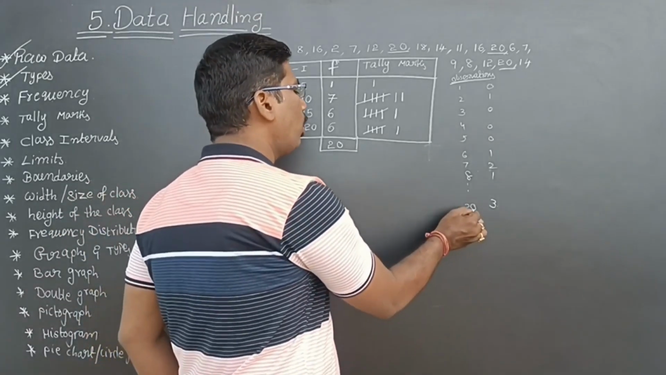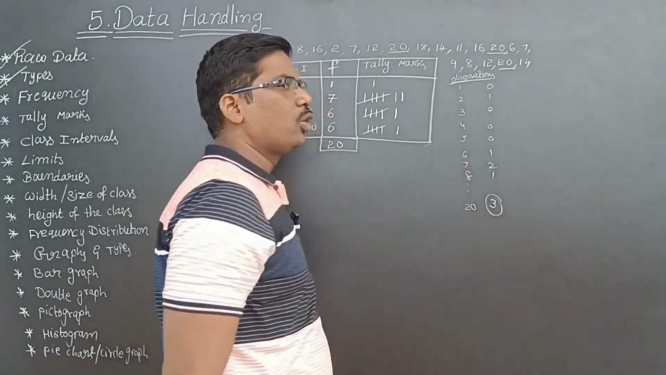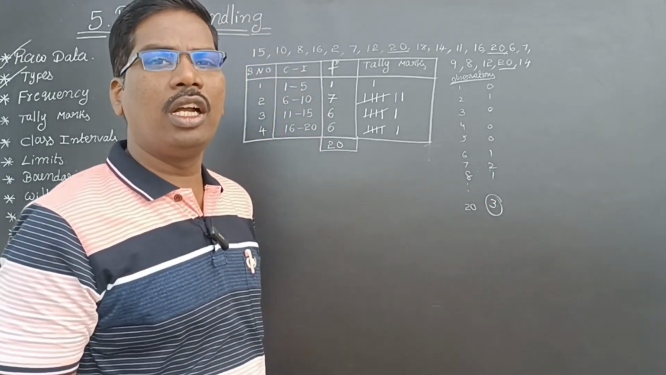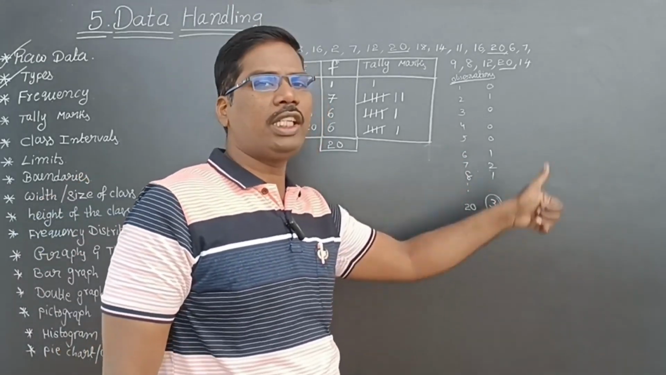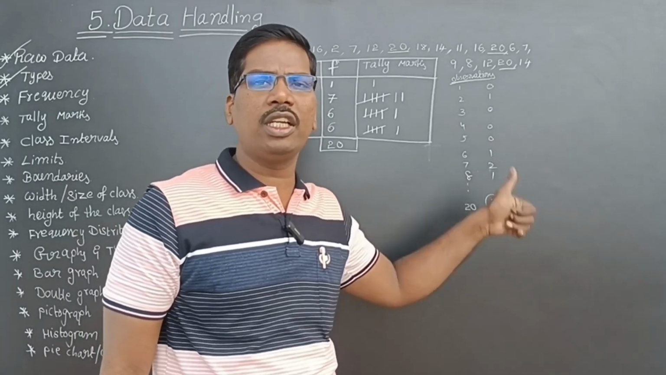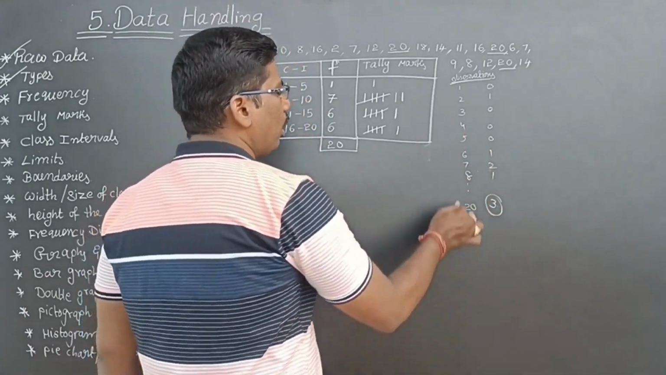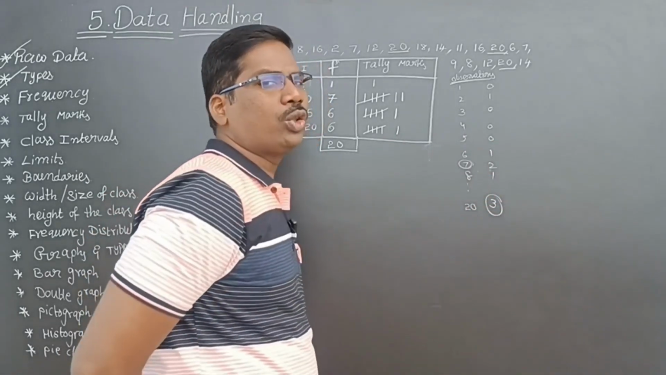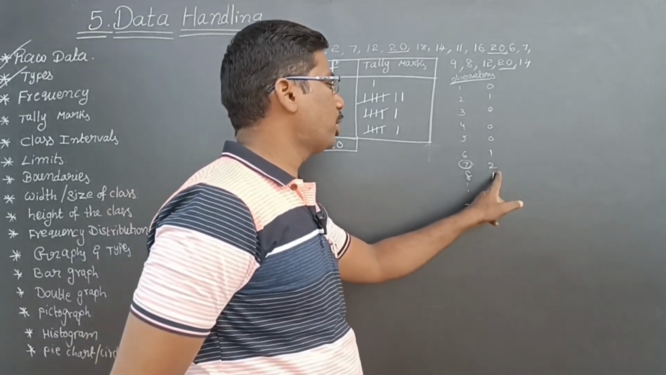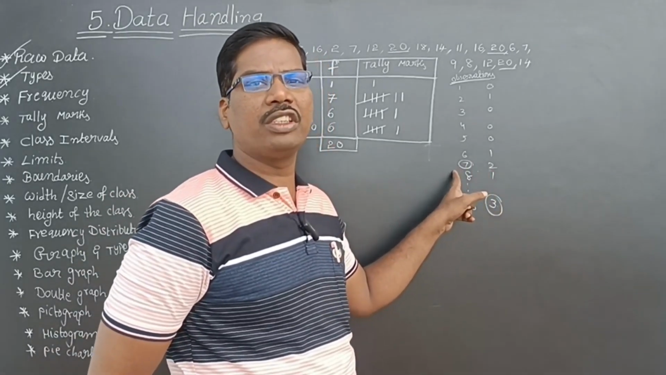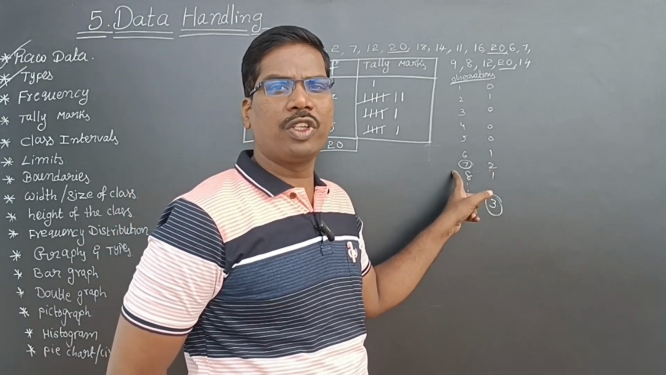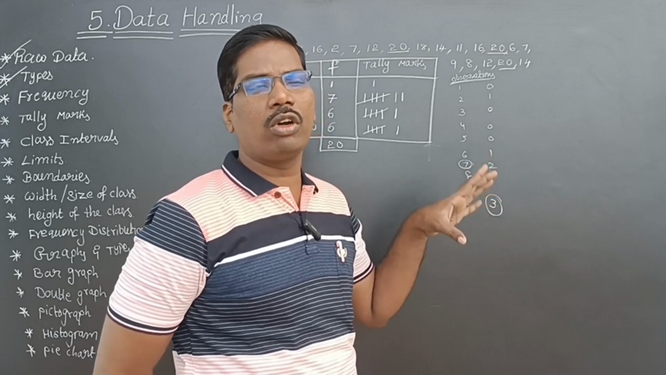Now see, 20 marks students are getting 3 times. So 20 marks are getting 3 times. The frequency of the 20 observation is 3, isn't it? Next, the marks of 7. How many students got 7 marks? 2 members are there. Means the frequency of the marks of 7 is 2. So that is called frequency.